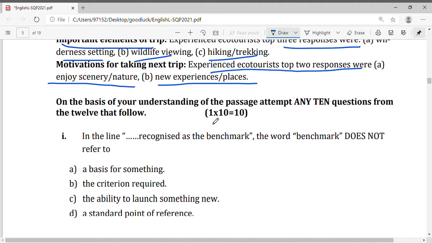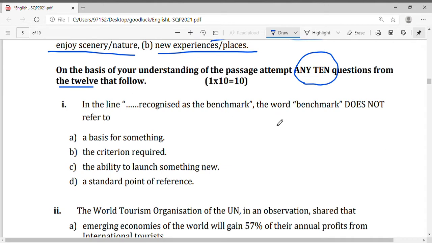Let's start answering the questions. On the basis of your understanding of the passage, attempt any 10 questions from the 12. Each carries 1 mark. If you have decided to attempt all 12, keep in mind that only one option will be chosen as an answer. In the line recognized as the benchmark, the word benchmark does not refer to... Benchmark means a level of quality, a set of standards, a basis of something, true; a criterion required, true; the ability to learn something new, no; a standard point of reference, true. So we will go with C.